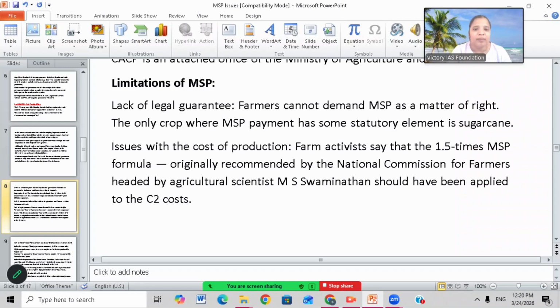Lack of legal guarantee: there is no legal guarantee also. In case a farmer is not getting a proper MSP, he can't go to court and fight.